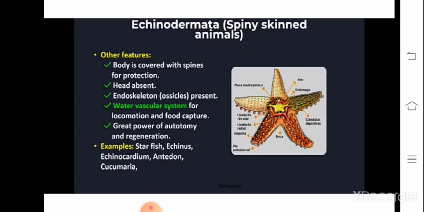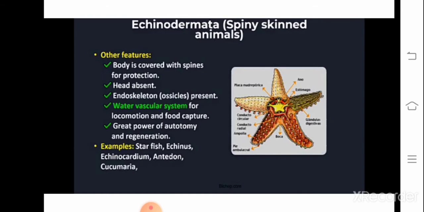In Porifera, water enters the body through the ostia and is released through the osculum. In the water vascular system, the same thing happens as in Porifera, but here water enters through a special structure called the madreporite. The madreporite is present somewhat in the center, and it reaches into the tube feet.